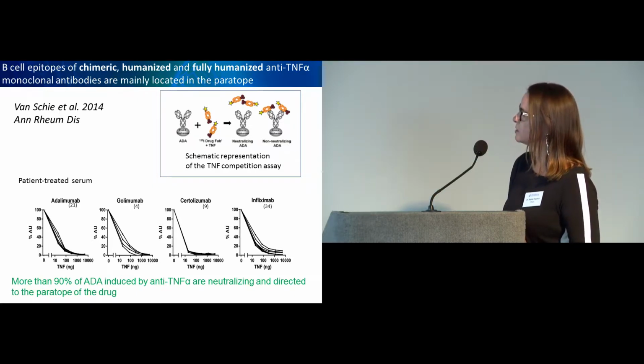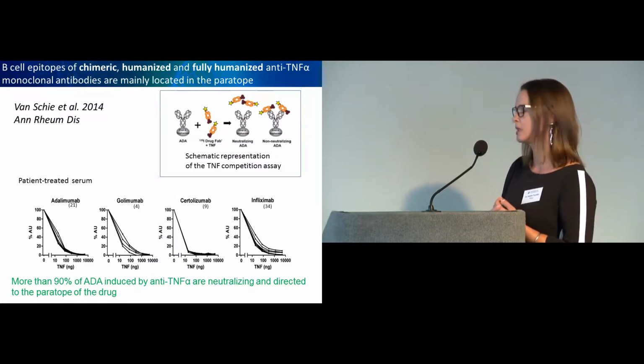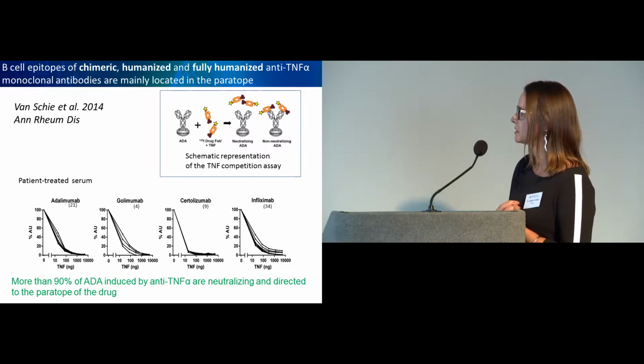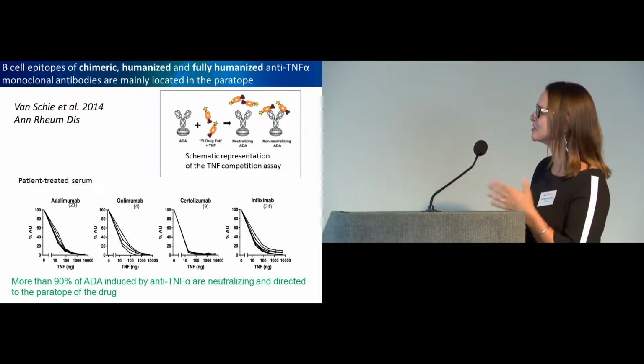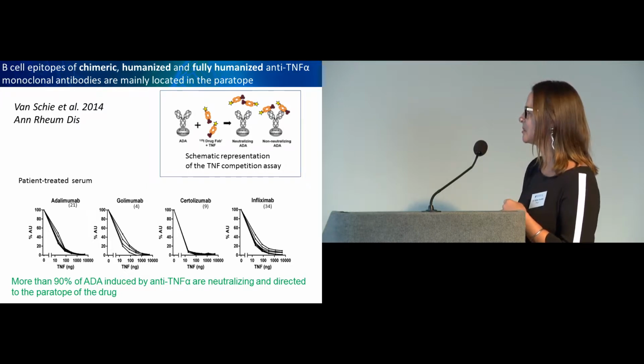The idea was to try and decipher the region that would be recognized by these antibodies. They worked with the fully human antibodies adalimumab and golimumab, the humanized atezolizumab, and the chimeric antibody infliximab.